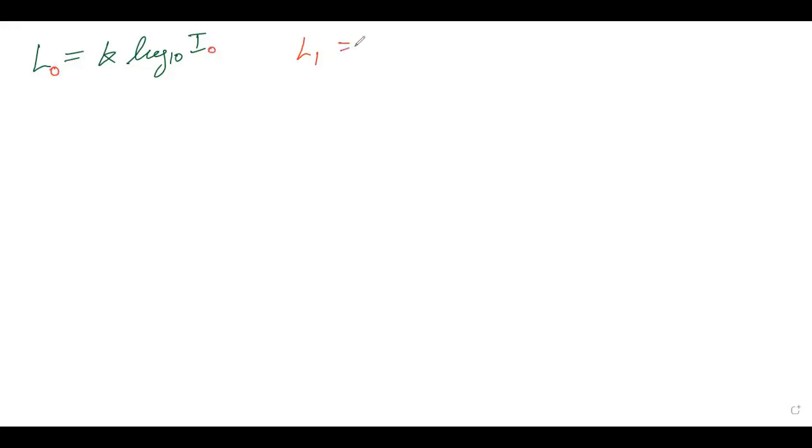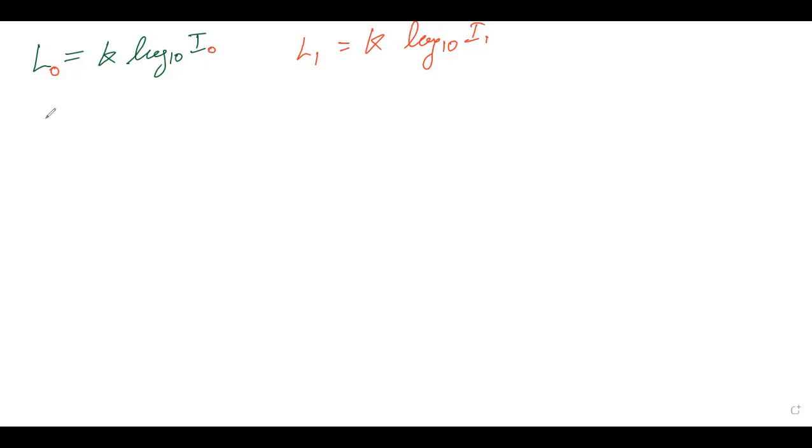If I compare one more sound, which is L1, then I can write it as K log 10 I1. This is the sound I am going to compare. With this comparison, I will be able to understand how much louder this sound is. When we go for the comparison, we need to subtract.